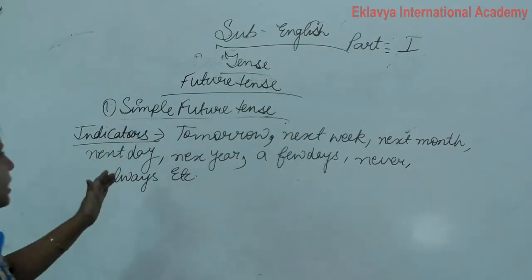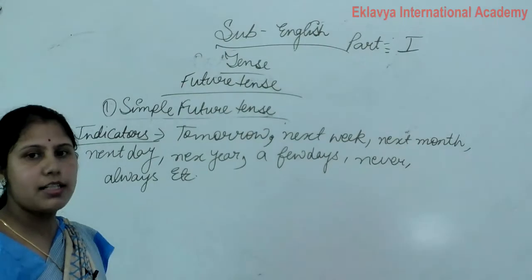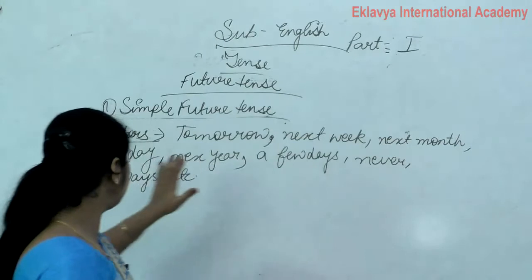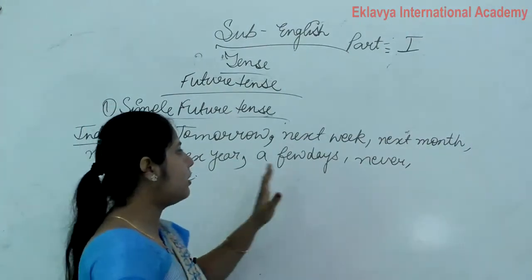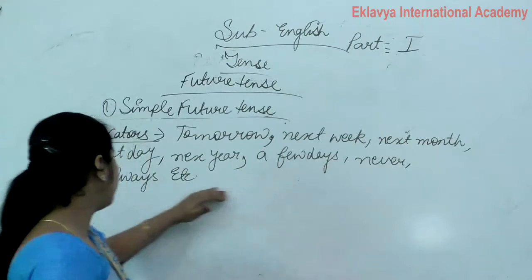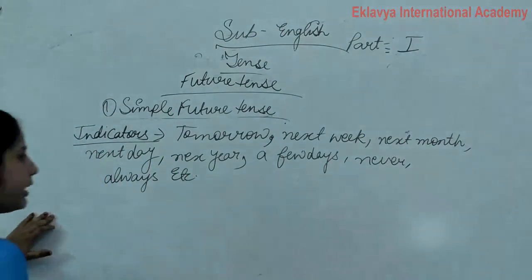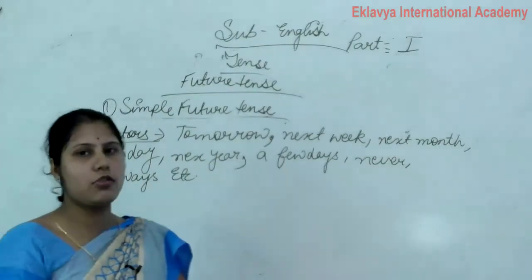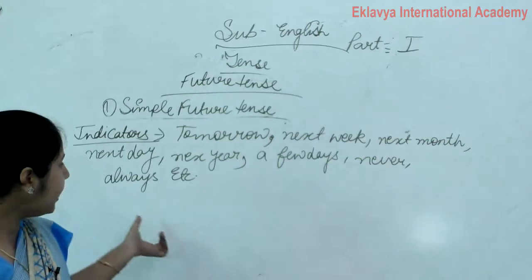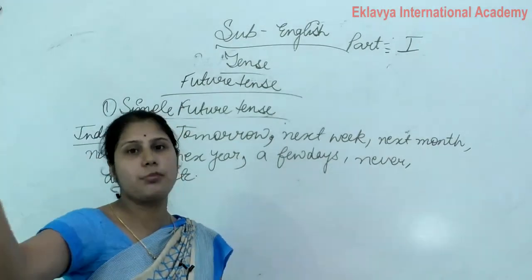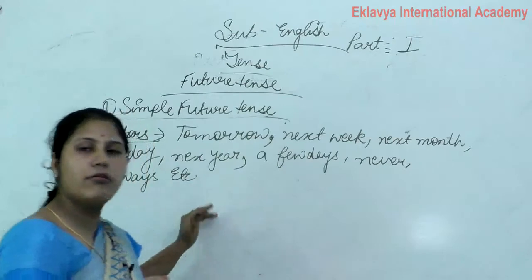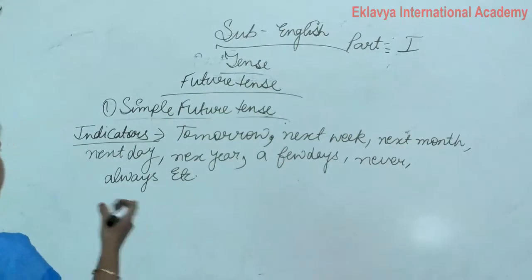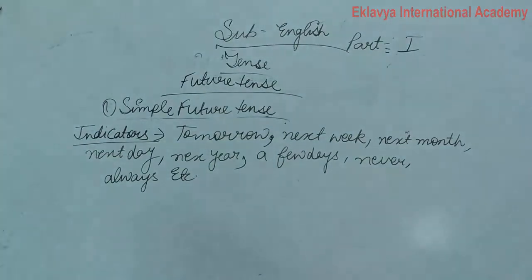Clear? So these are the few indicators which we use in simple future tense: tomorrow, next week, next month, next day, next year, a few days, never and always, etc. Means this never and always we use in simple present tense also. I think you all remember, but this we use it for future purpose. Clear? So these are the indicators of simple future tense.